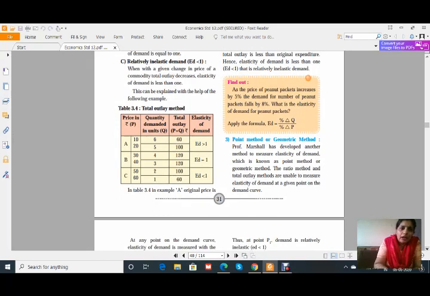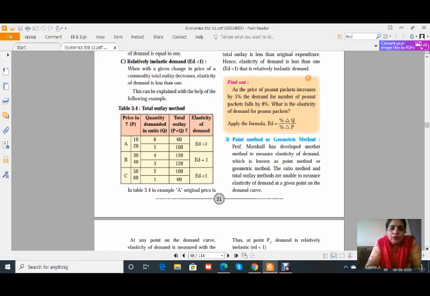See, when the price for commodity A is rupees 10, quantity demanded is 6. In that case, total outlay is 10 multiplied by 6, that is 60. When the price becomes 20, quantity demanded becomes 5. But the total outlay increases. It was 60 earlier, now it has become 100. Why? Because ED is greater than 1.